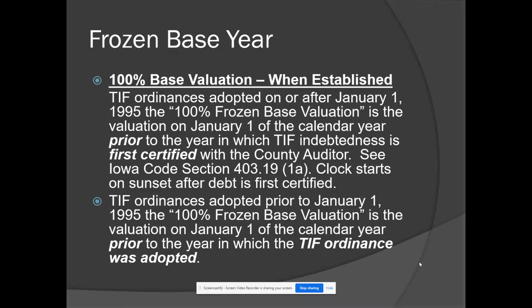The frozen base year, the 100% base valuation, is established in different ways based on when the TIF ordinance was actually adopted. For most of them that you're going to see out there now, they were adopted after January 1 of 1995. And the frozen base year valuation is a valuation on January 1 of the calendar year prior to the year in which TIF indebtedness is first certified with a county auditor. So you would look to Iowa Code 403.19.1a for more specifics on that.